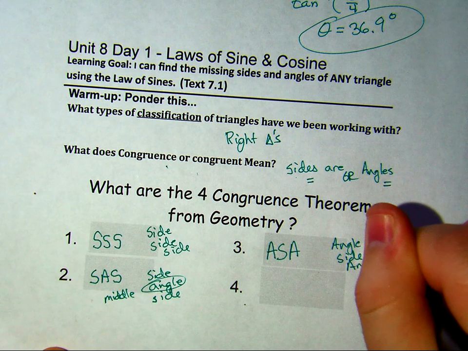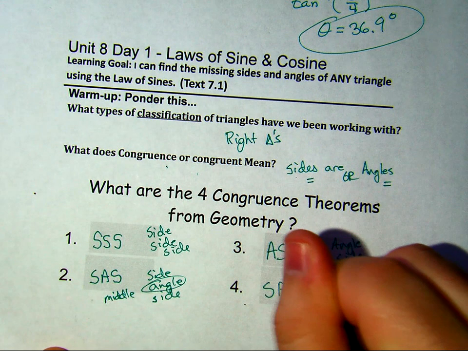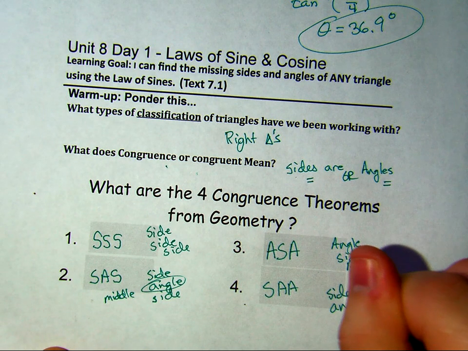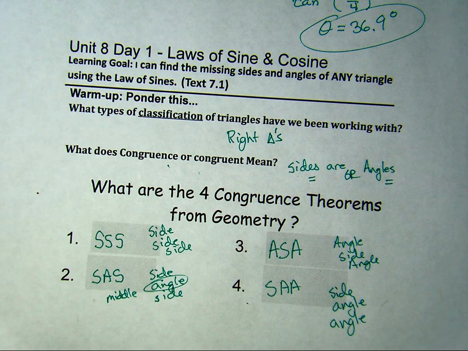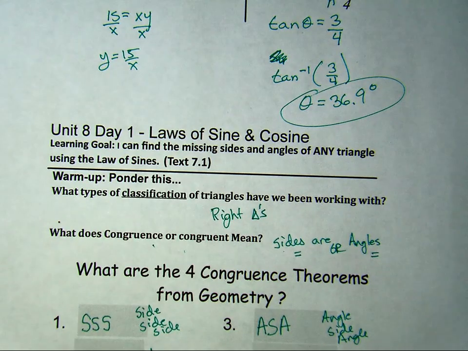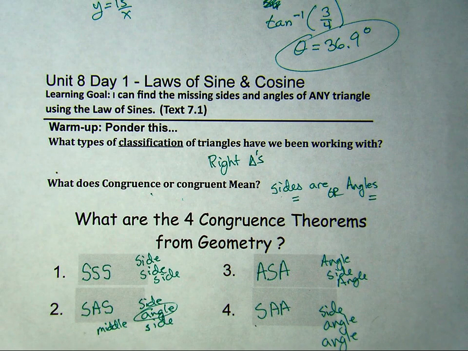We'll talk visually about what these mean in a moment. Fourth one is side, angle, angle. SAA. And those are going to be our four congruency theorems that we're going to focus on when we solve these general oblique triangles. Sorry about that. Pause the video if you didn't get that from the video. I realized it was off the screen.